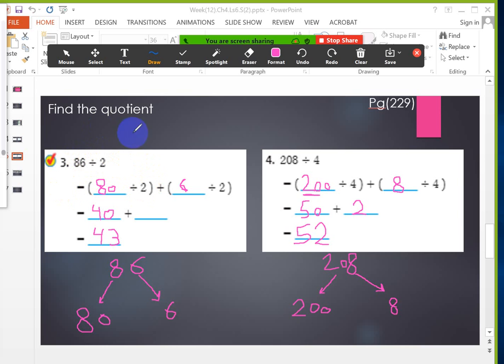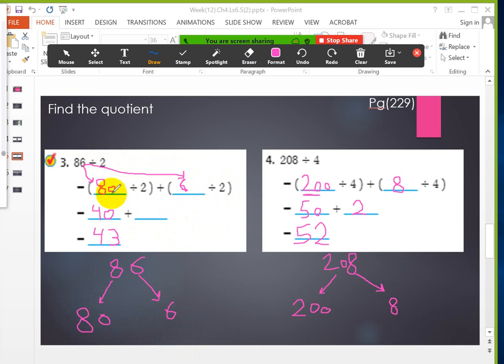So which numbers will I choose? The easiest way, I told you on Tuesday, is that you can take the value of the number in each digit. If I have 86, I will take the value of the number in the ones digit, which is 6, and the value of the 8 in the tens digit will be 80. So look, 80 and 6, those numbers are able to divide by 2. Can I divide those numbers by 2? Yes, of course, because 8 I can divide by 2 and 6 also. So I will break down this number into two numbers here.